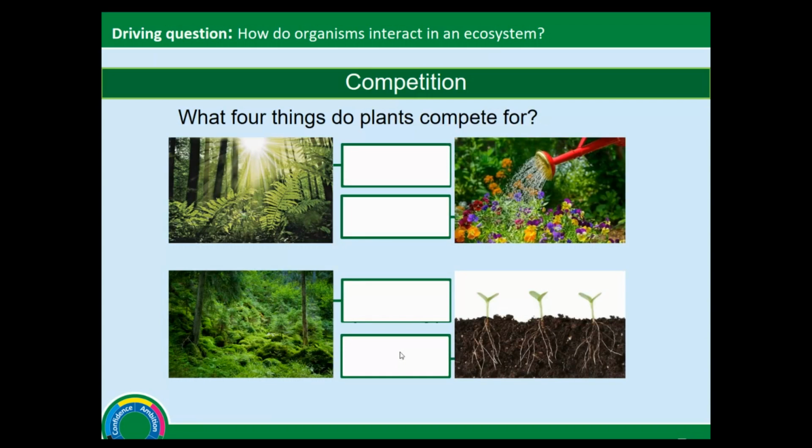Okay, what 4 things do plants compete for? Again, the pictures should help you. Pause the video and see if you can recall what 4 things plants compete for. From the photograph, the first one, you can see the bright sunlight through the woods. So plants compete for light. The next one, somebody is watering their garden. Plants compete for water. Another thing plants compete for as well is space. And finally, based on the roots here in this photograph, plants compete for minerals in the soil.